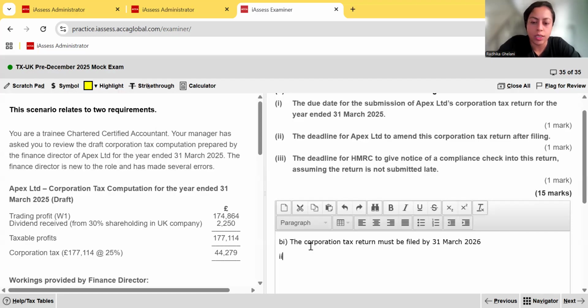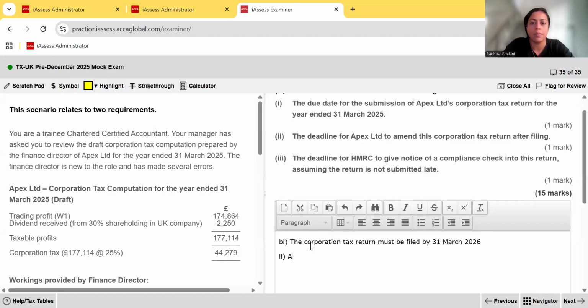Part 2 says, advise the director of the deadline for Apex Limited to amend this corporation tax return after filing. Amendments to the corporation tax return can be made within 12 months of the filing due date, okay?